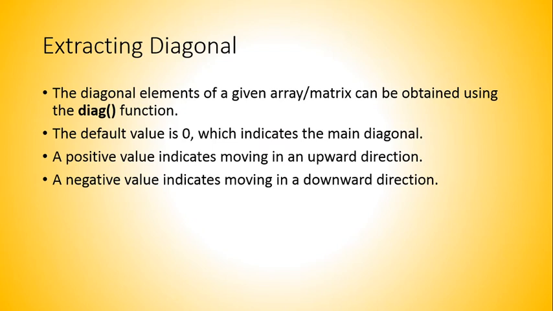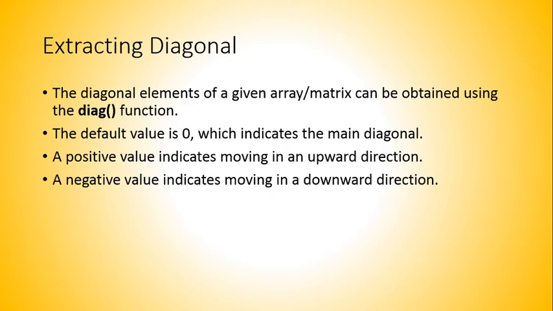A positive value indicates that you are moving upward and a negative value indicates that you are moving downward. This is similar to using the I matrix that I have already mentioned earlier, where positive and negative values are similar, but this is for extraction purposes. While in the I matrix, by using +1 or -1, you shift the array values upward and downward, here using a positive or negative value, you select a particular diagonal for extraction.